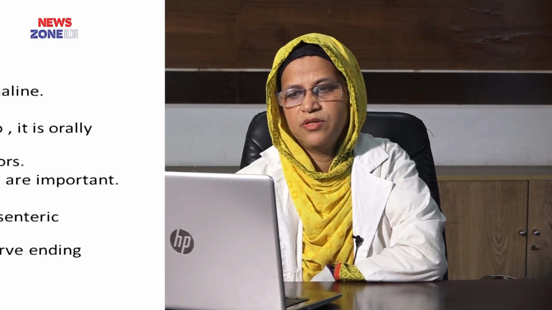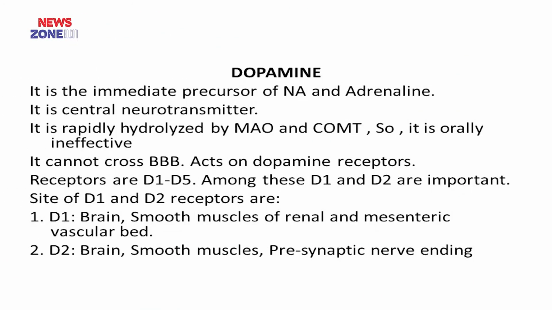Now dopamine. Dopamine is the immediate precursor of noradrenaline and adrenaline. It is a central neurotransmitter. It is rapidly hydrolyzed by monoamine oxidase and catechol-O-methyltransferase, so it is orally ineffective. It cannot cross the blood-brain barrier and acts on dopamine receptors. Receptors are dopamine 1 to 5. Among these, D1 and D2 are important.